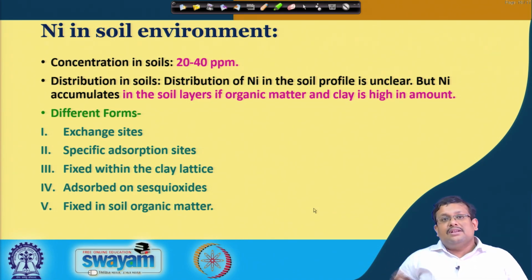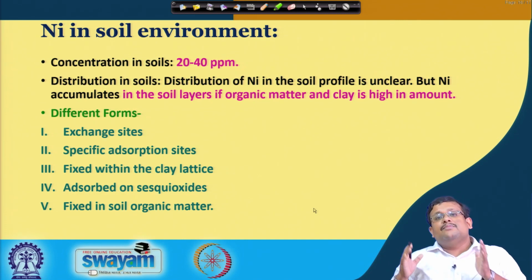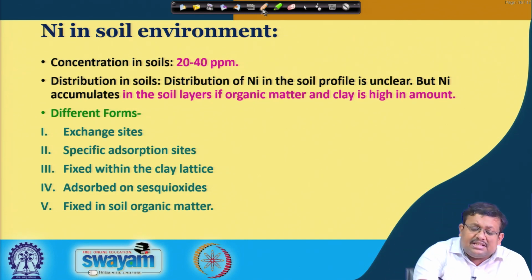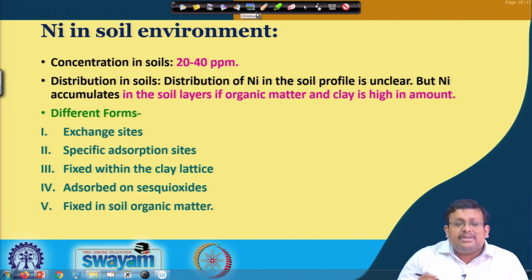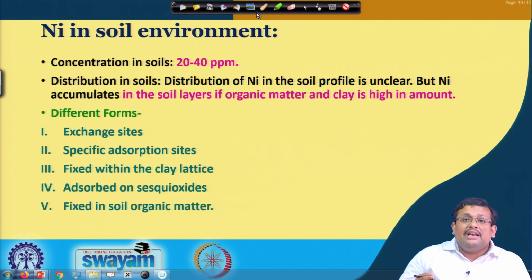If you consider the distribution of nickel in the soil profile, it is not very clear so far. Nickel sometimes seems to accumulate in the soil layer if organic matter and clay are in high content. So it is not well defined, but it has some affinity towards clay as well as organic matter content.